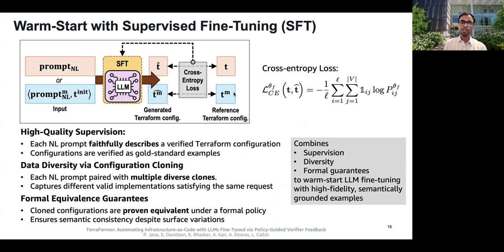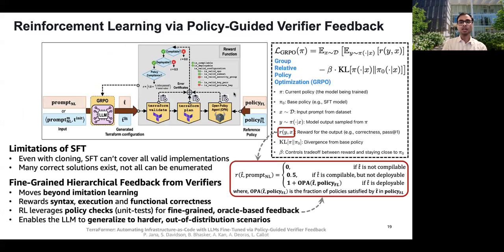And what makes our SFT effective comes down to three properties of our dataset. First, high quality supervision. Every reference configuration is verified and deployable. Second, diversity. Each prompt is paired with multiple cloned configurations, capturing different valid implementations of the same request. And third, formal equivalence guarantees. Cloned configurations are proven equivalent under formal policy, and this ensures that semantic consistency exists despite surface variations in our dataset.